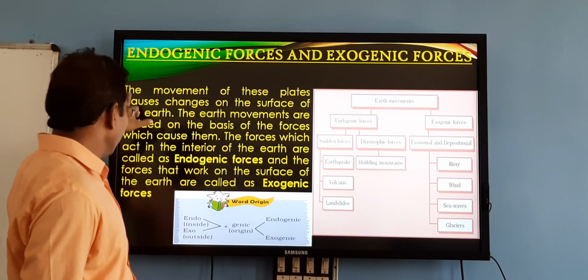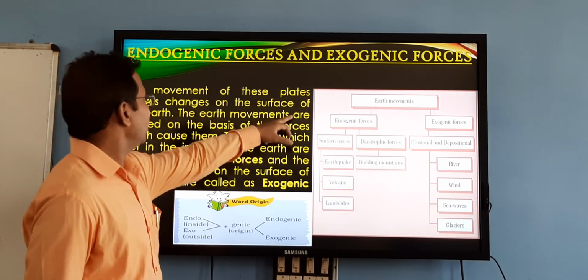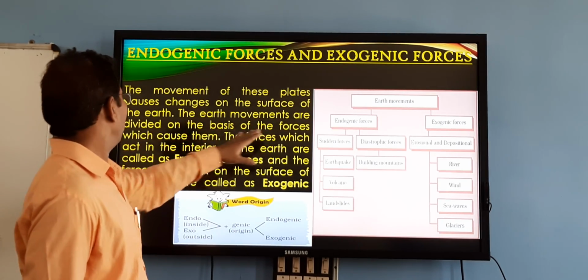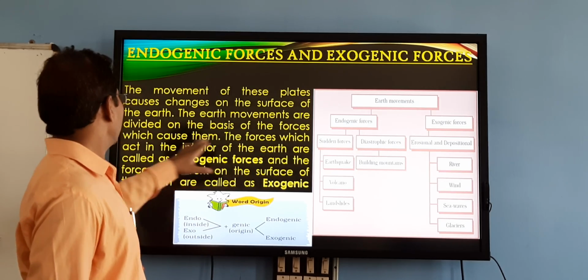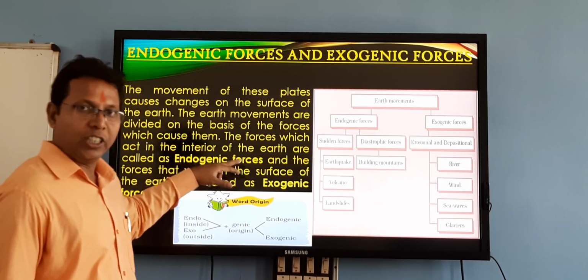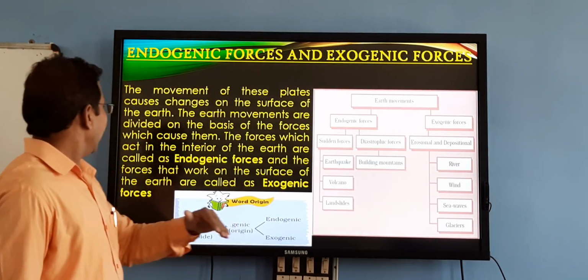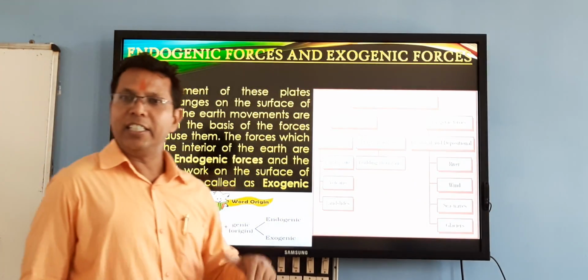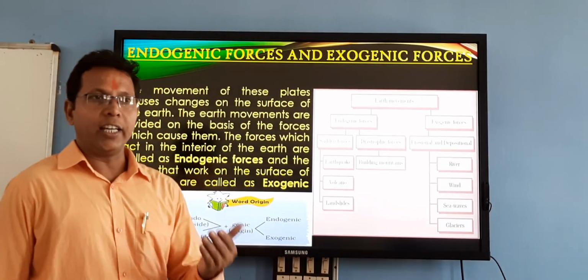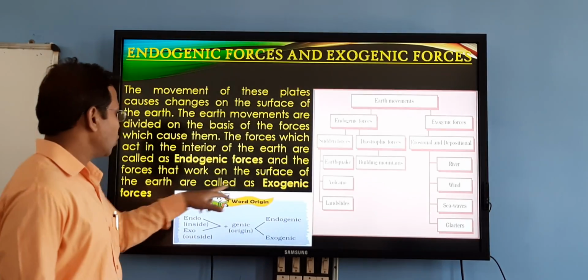Listen. The movement of these plates causes changes on the surface of the earth. The earth movements are divided on the basis of the forces which cause them. The forces which act in the interior of the earth are called endogenic. The forces which act in the upper part, the exterior part of the earth, are called exogenic forces.